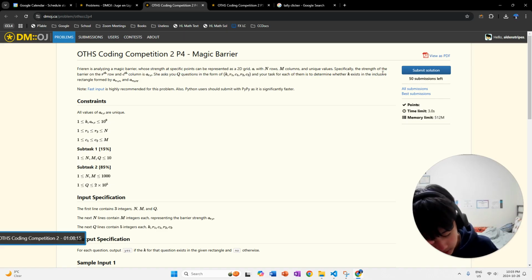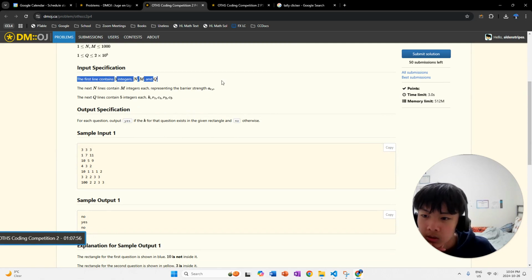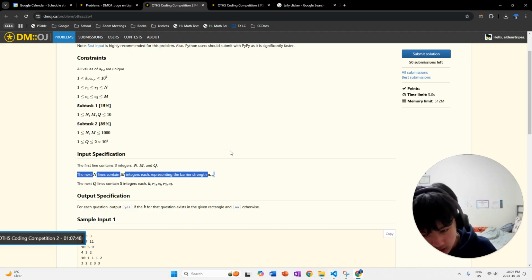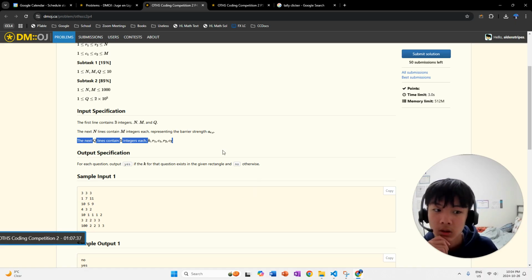So, when determining whether K exists or not, yeah, that's really important. I'm actually not exactly trying to do this problem, to be honest, but I'll figure it out, probably. So first line contains N, M, Q: the number of rows, the number of columns, the number of queries that she's going to ask. The next n lines contain m integers each, which basically means it's going to be in the format of a 2D array. And the next q lines contain 5 integers each, which are all the queries that we want to answer.